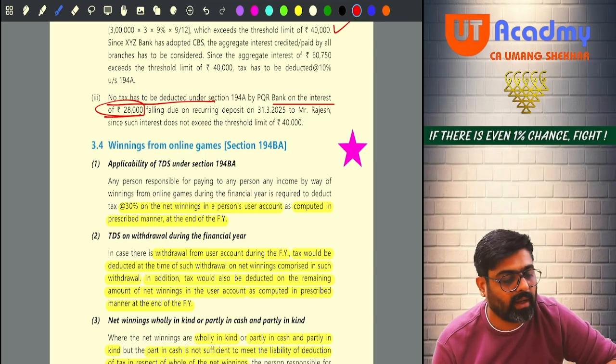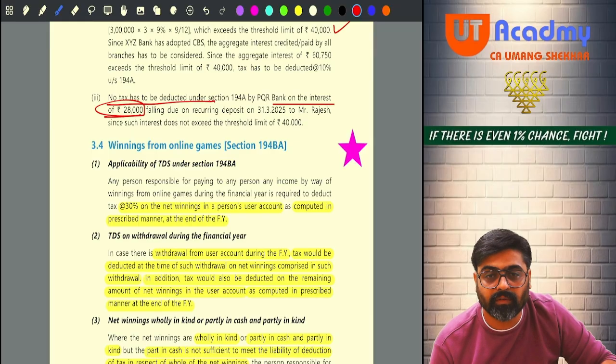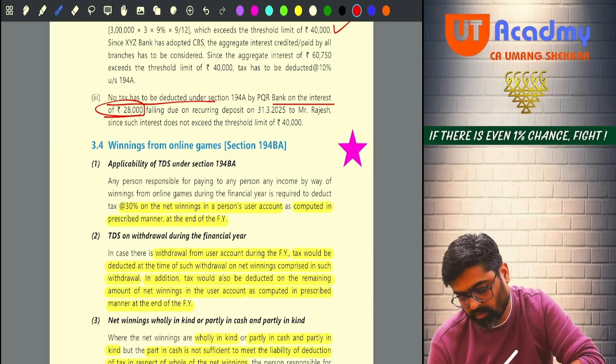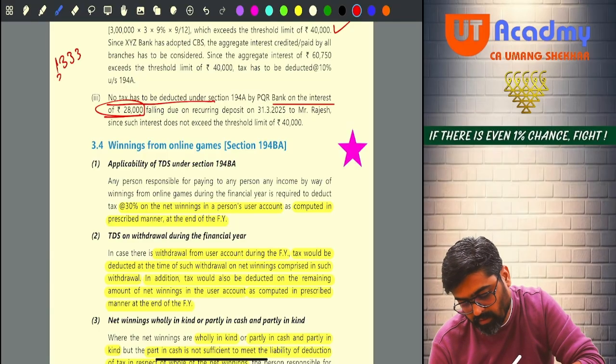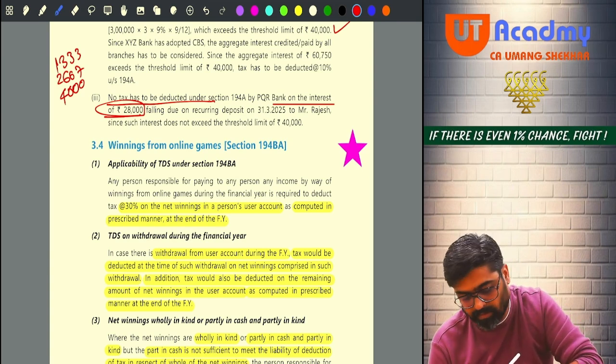First 2 lakh, 1,333. Then 4 lakh into 8%, 32,000 divided by 12, 2,667. Then on 6 lakh into 8%, 48,000 divided by 12, it will be 4,000. Then next interest will be on 8 lakh into 8% divided by 12, which will be 5,333.